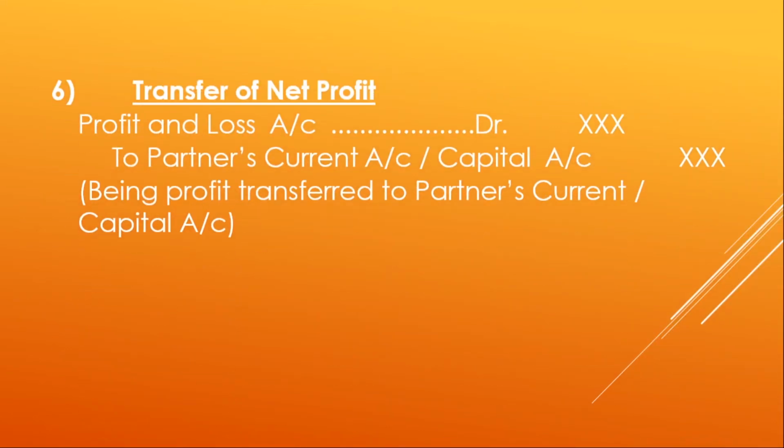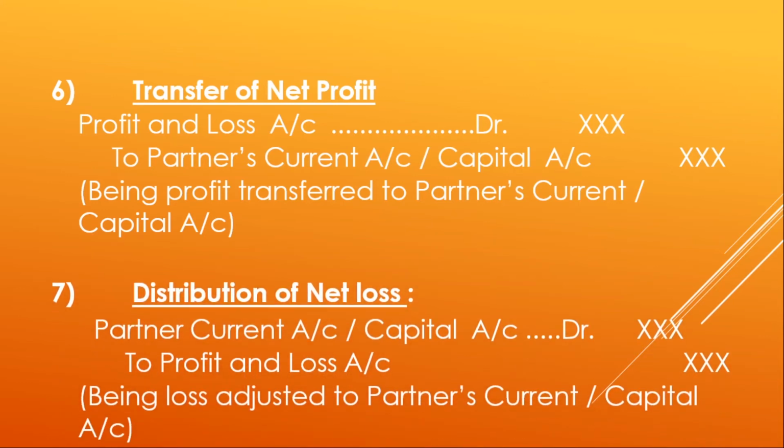Let us move forward. The next journal entry is transfer of net profit. Whenever there is profit, it will be transferred to partner's current or capital account. The entry for the same is profit and loss account debit to partner's current or capital account. As you can see, the profit will increase the partner's current account or capital account balance, as the case may be. If unfortunately there is a loss, then partner's current or capital account will be debited, that is, it will be reduced, and profit and loss account will be credited.